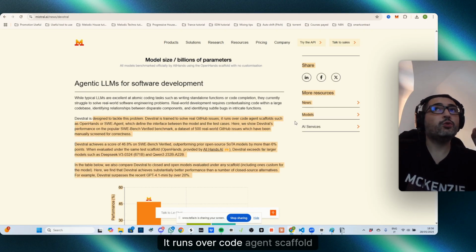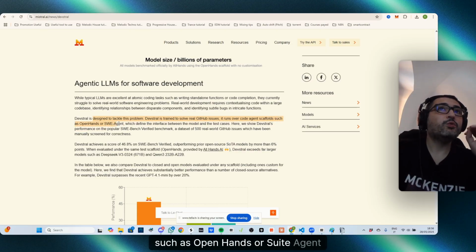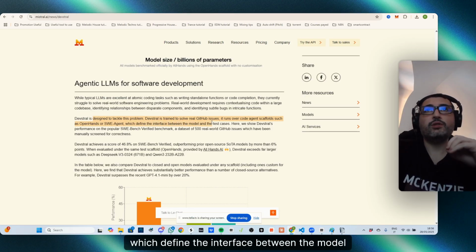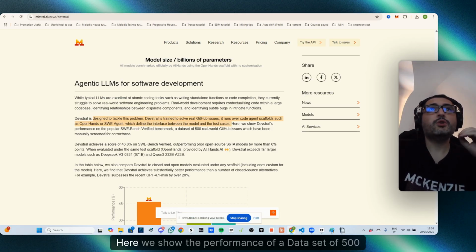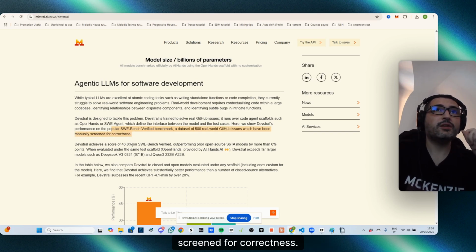It runs over code agent scaffolds, such as OpenHands or SWE-agent, which define the interface between the model and the test cases. Here we show the performance on a dataset of 500 real-world GitHub issues which have been manually screened for correctness.